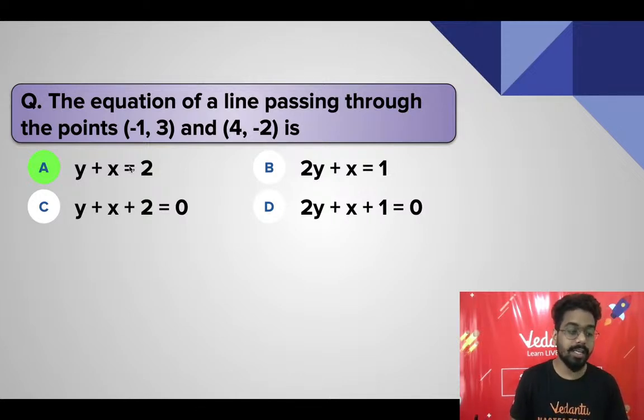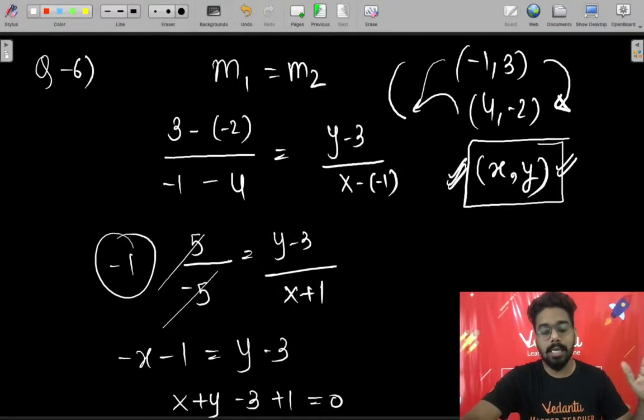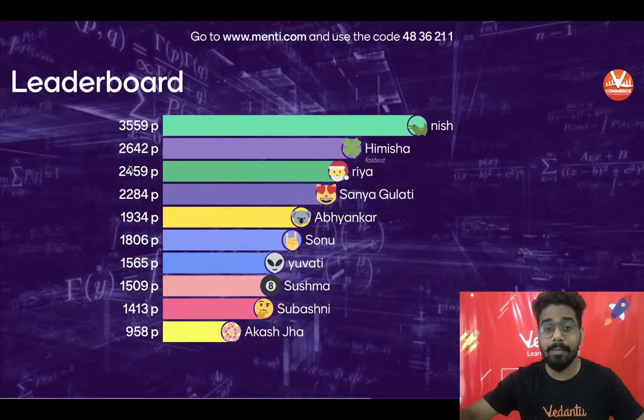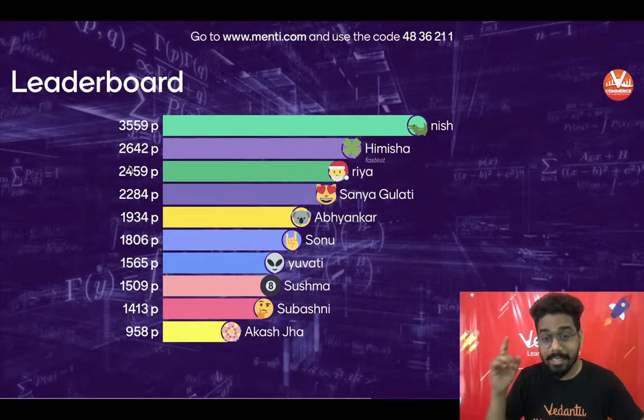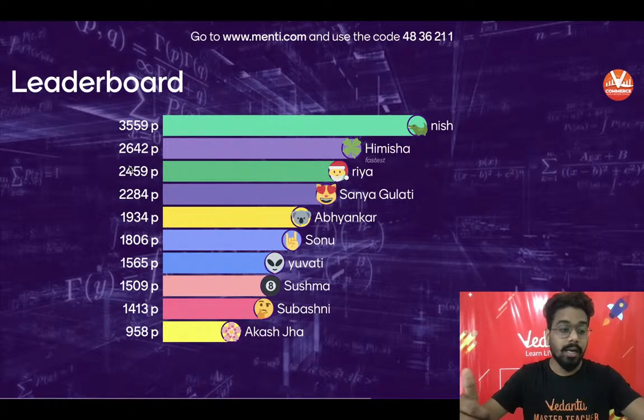I hope it's very clear to all the people. Is it clear or not clear? सीखने को मिल रहा है बेटा, नहीं मिल रहा है? Write down the concept. सीखने को नहीं मिल रहा है तो ये आपके काम का सेशन नहीं है. सीखने को मिलना चाहिए. You will note down each and everything.